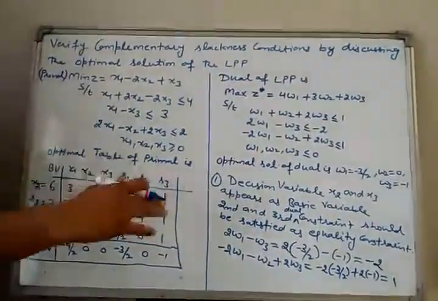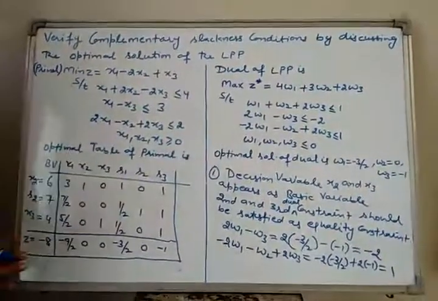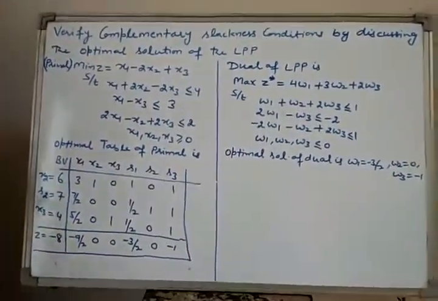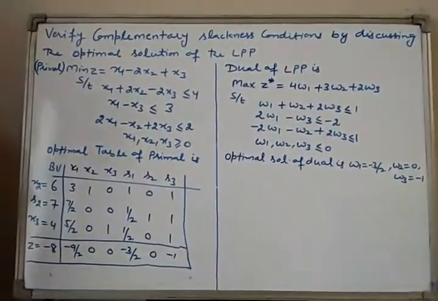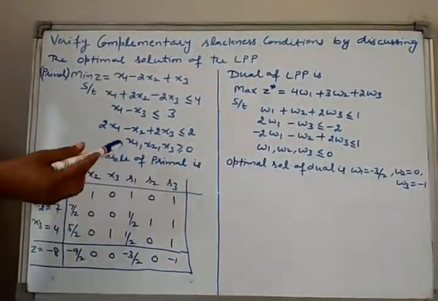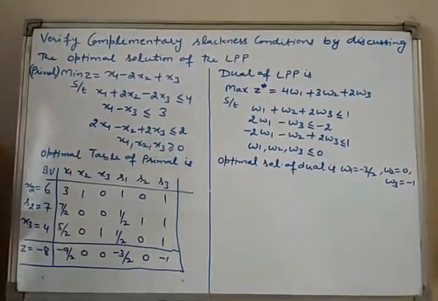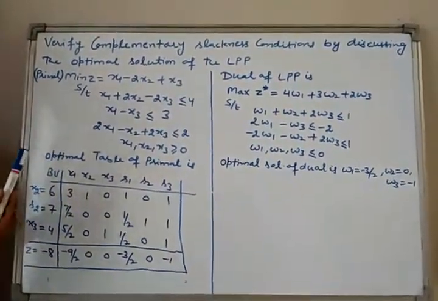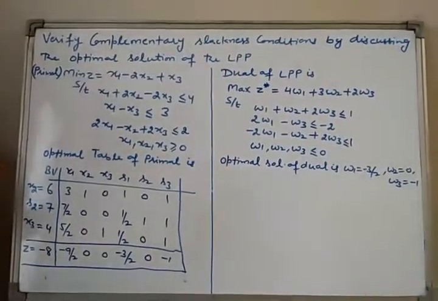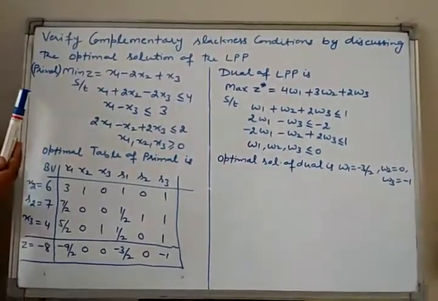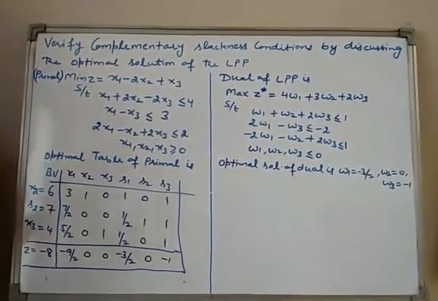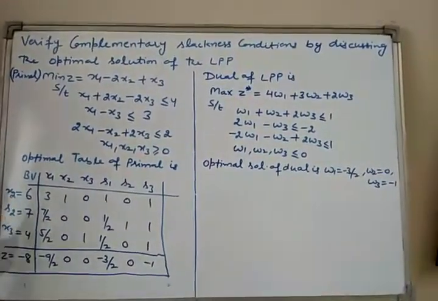Now we verify the second complementary slackness condition. The second complementary slackness condition is, if in the optimal table of primal a slack or surplus variable appears as a basic variable, then the corresponding dual variable assumes 0 value in the optimal solution of dual. Now look at this.